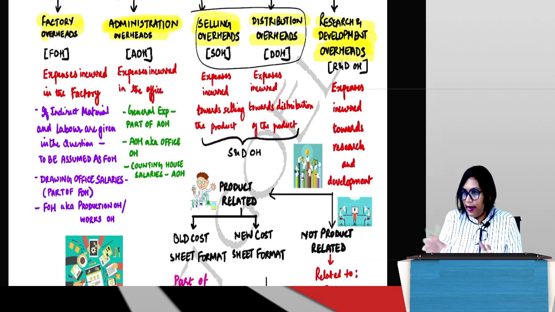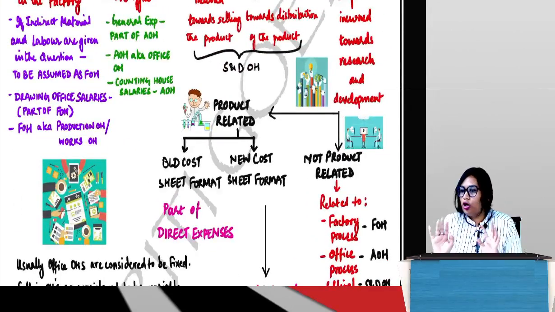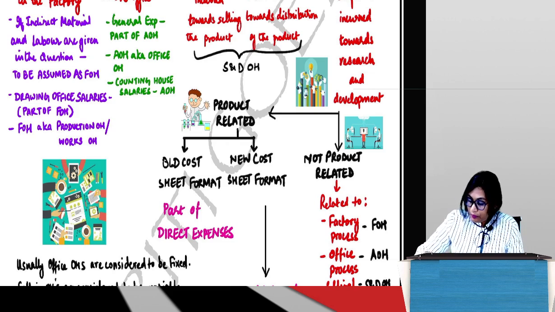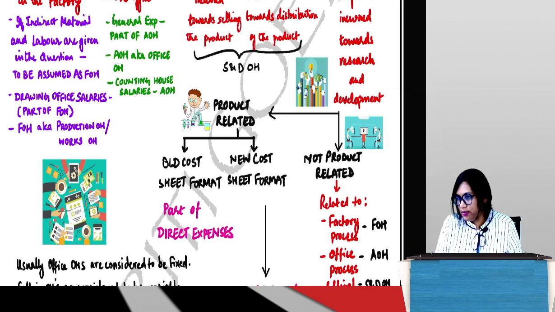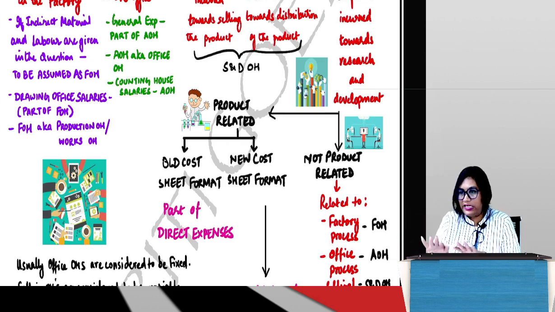Product related research is totally product related, which means it can be identified on a per unit basis, which means it becomes direct. But how do you place it in the cost sheet? That we'll see later. I'm not going to worry you with those details right now.